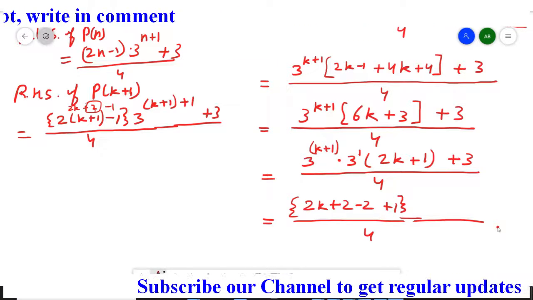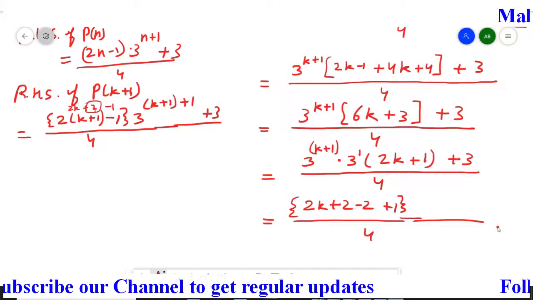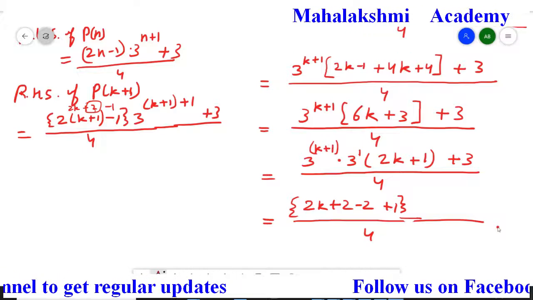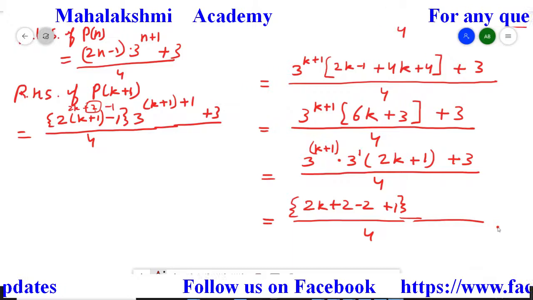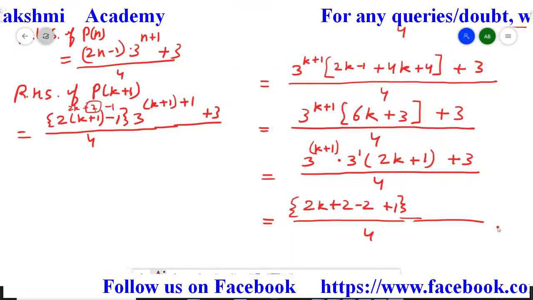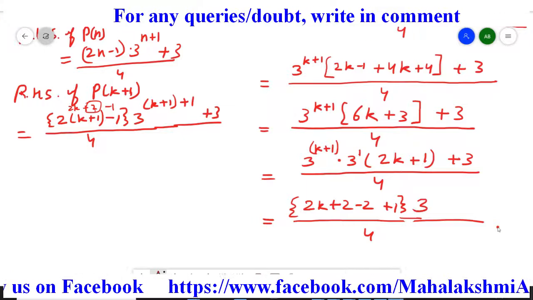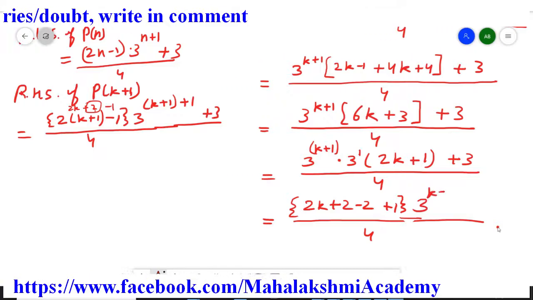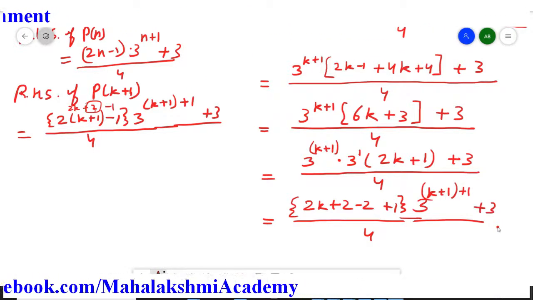So students, if you will solve this, what is your answer? 2k plus 1, and here also 2k plus 1, means the bracket we have not changed. We only introduced plus 2 and minus 2, so that this bracket should come of this format. And here when you will add the powers, it is going to be 3 to the power, because base is same, so you can add the power. So it is going to be k plus 1 and plus 1 and this plus 3 in the back as it is.